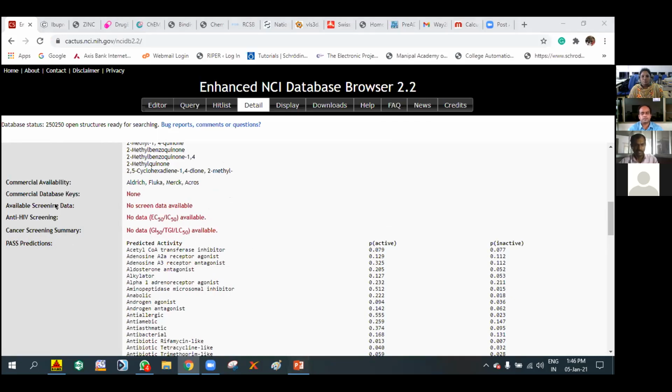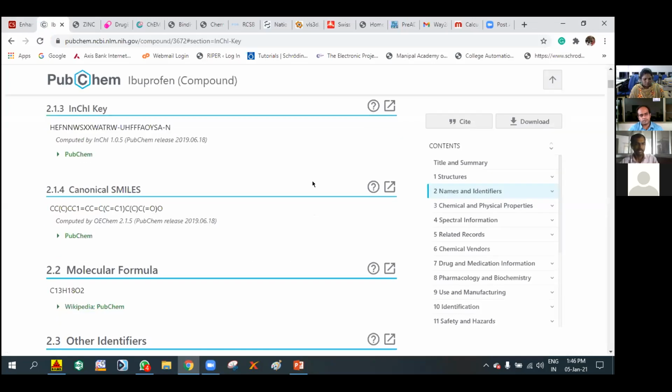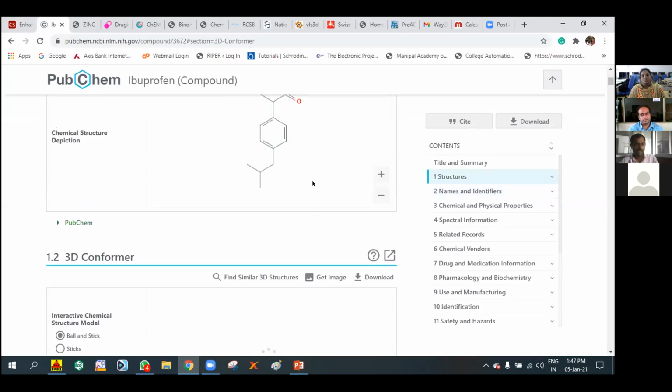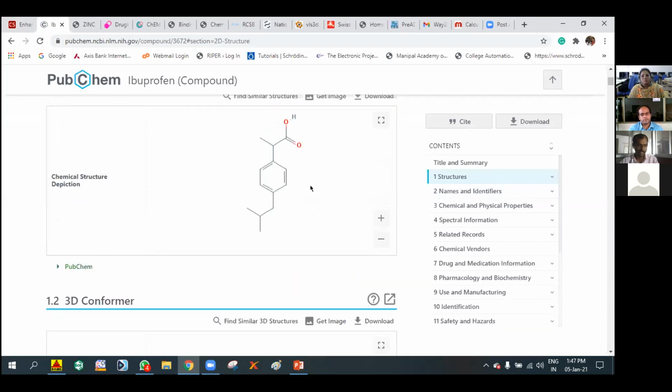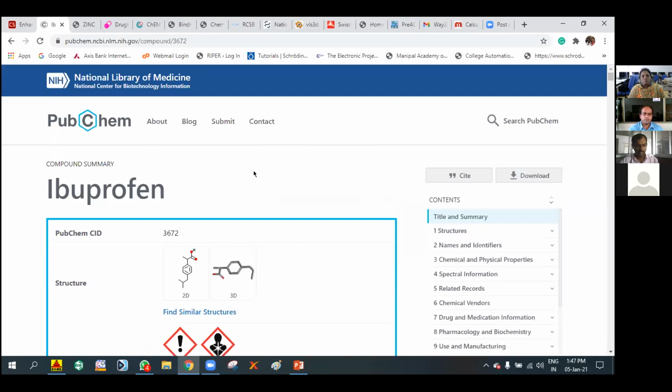Next, coming to the next database, that is PubChem. This is the well-known web server we can observe. The PubChem database helps quickly find chemical information from authorized sources. We can find the summary of the input, similar structure sets, and related records, including chemical names and synonyms, the IUPAC names, and the International Chemical Identifier, that is InChI. We can also see a summary of the compound. I have searched for the compound ibuprofen, so let us observe what information we get for it.